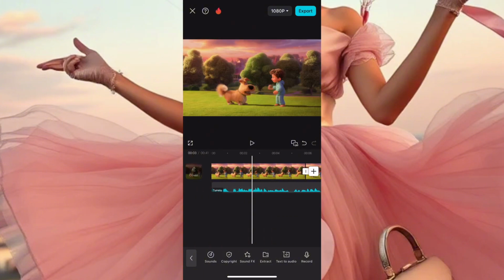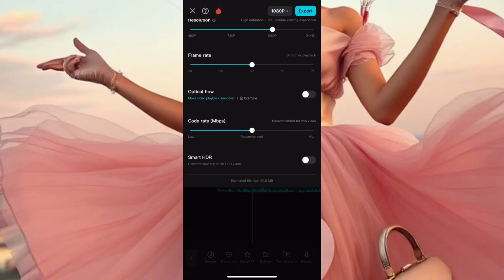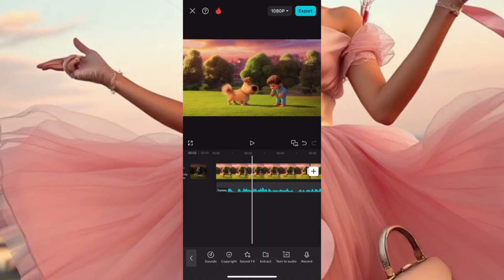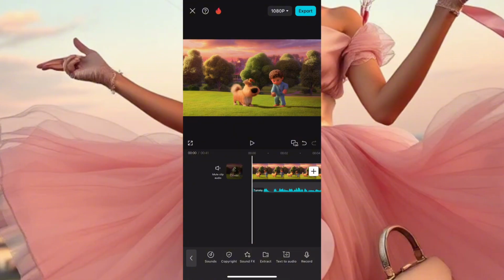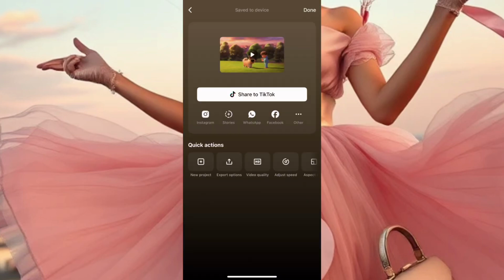Now, when you're done doing this, most of your AI tools up here, you see the 1080p resolution. Most of you will have the 720p or the 480p. Now, what you need to do is to upscale it and make it 1080p. Once you have it at 1080p, you can now click on export, and then you export your video. So you click on export, you export your video, and you have your video ready. Okay? Now you can post this video on YouTube and anywhere, and then you earn your money.